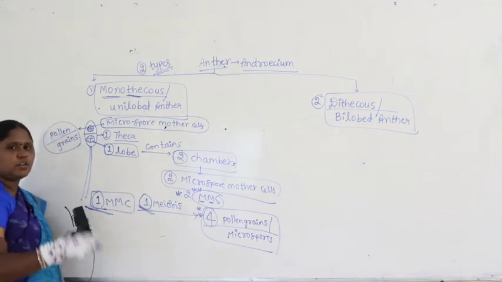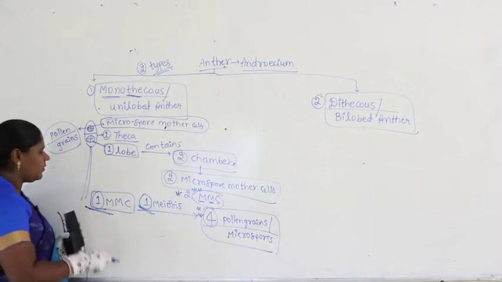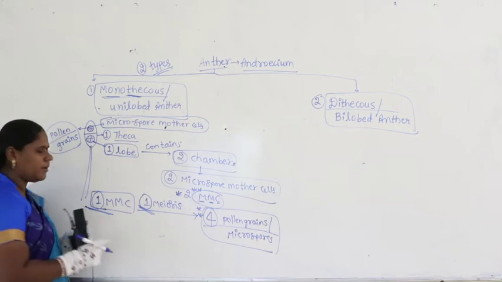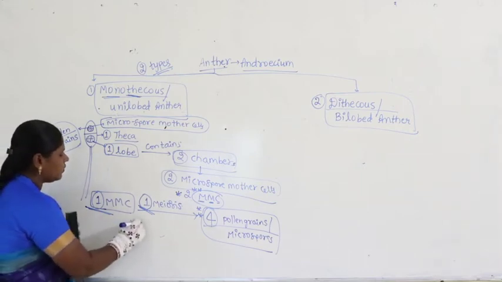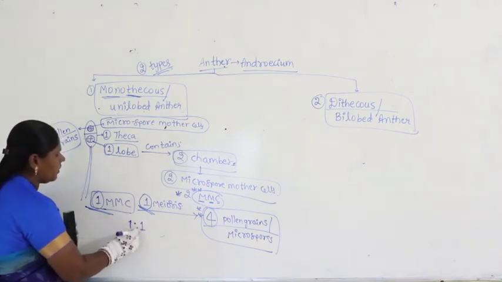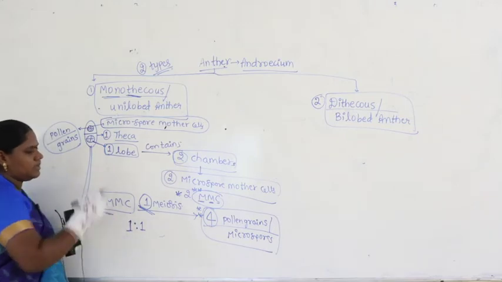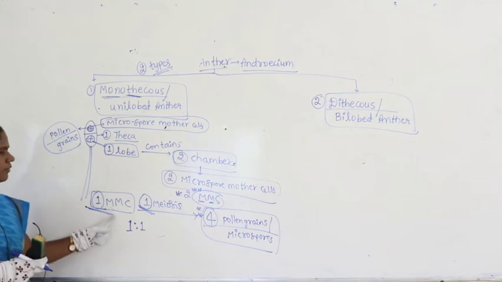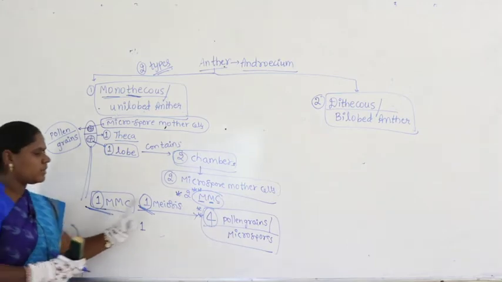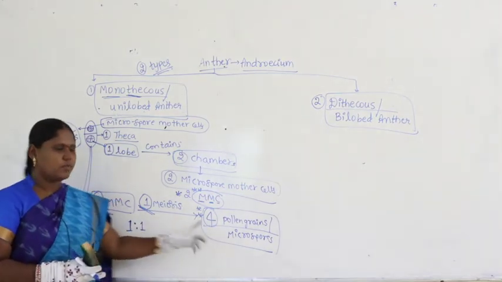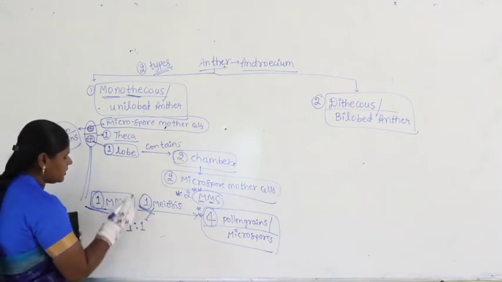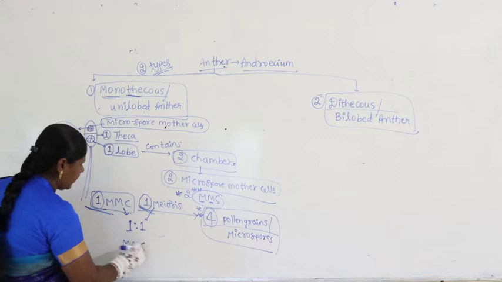So whenever in the question they ask about the ratio between the number of MMCs and meiosis, guys, try to remember it is a 1:1 ratio. One meiosis, one mother cell. Suppose in the question they ask about the number of MMCs with the number of pollen grains. So I am writing here, this is for MMC, this is for meiosis. Suppose they ask about the ratio of